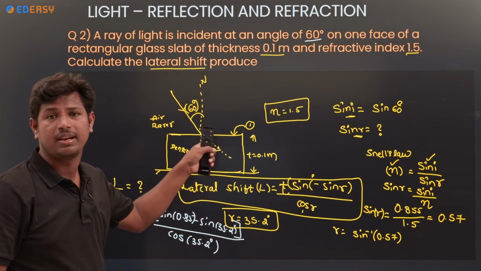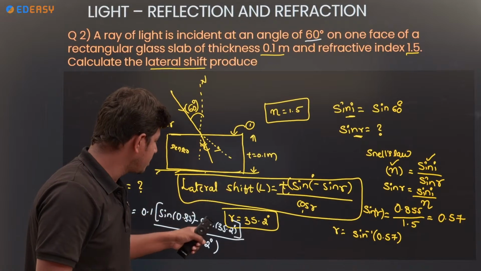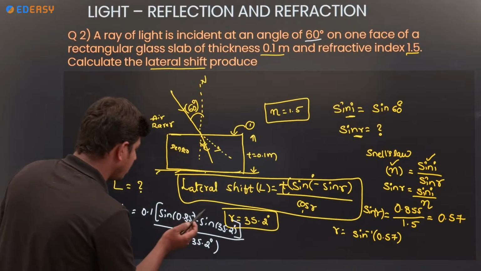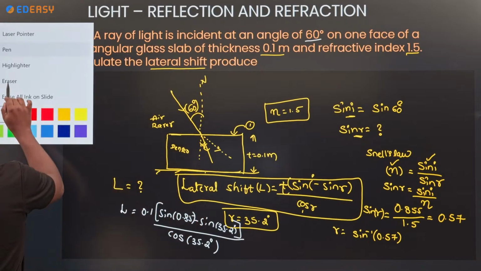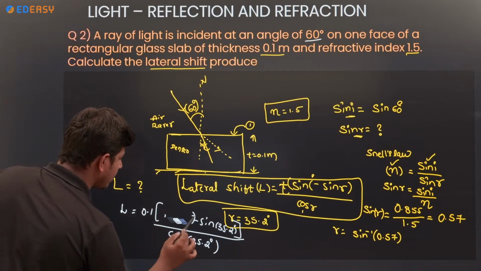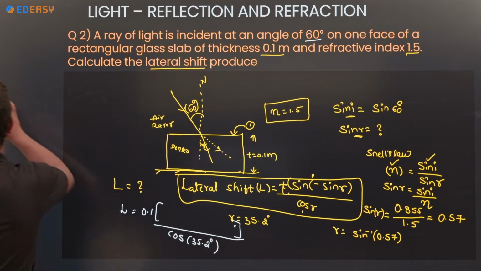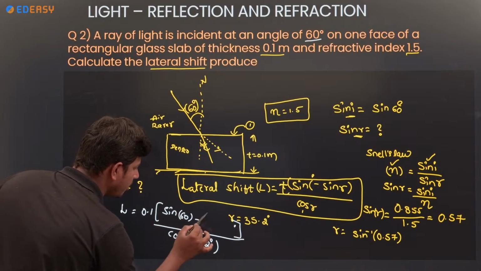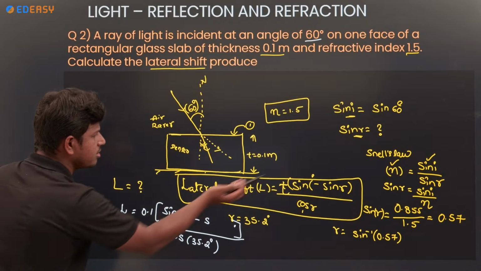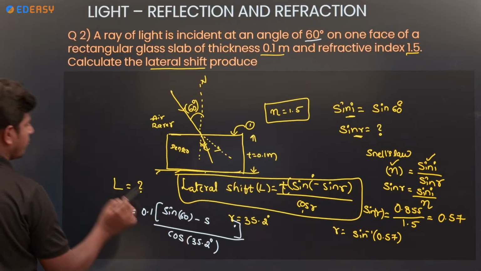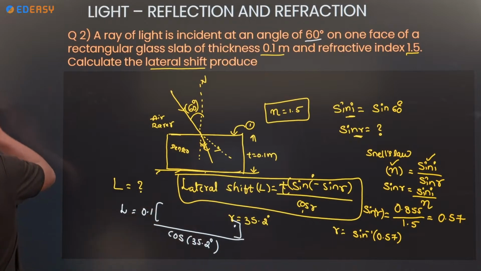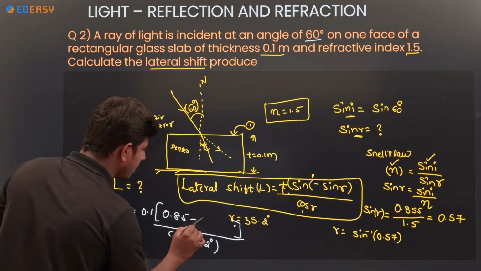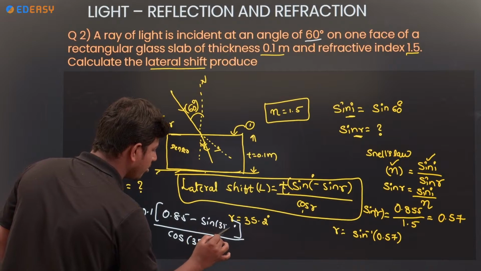Sin 60 is 0.85, and we substituted the sin R value, sin of 35.2, 0.57.